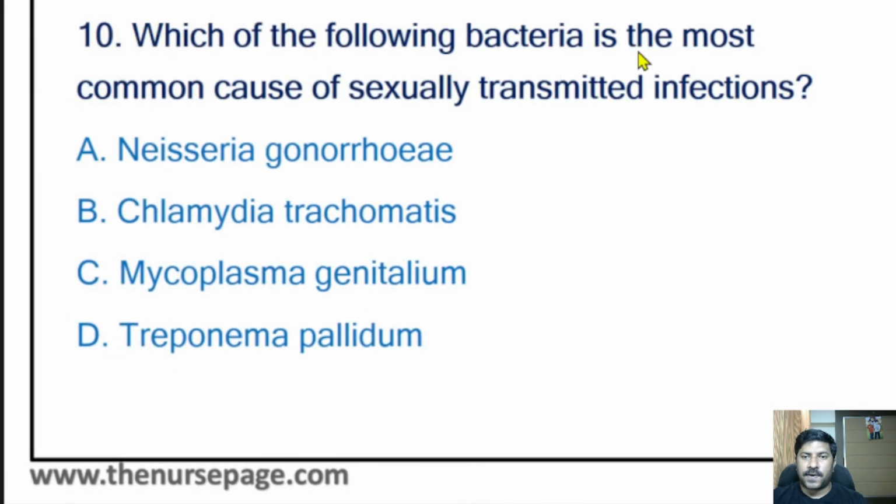Tenth question, which of the following bacteria is the most common cause of sexually transmitted infections? Neisseria gonorrhoeae, Chlamydia trachomatis, Mycoplasma genitalium, Treponema pallidum.